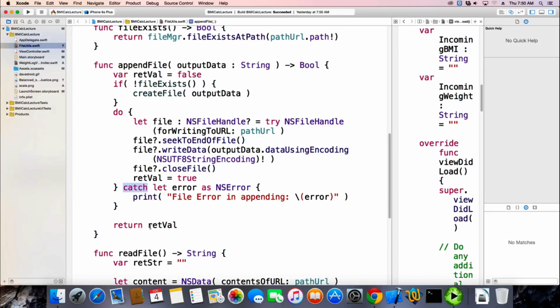And at this point, if the catch happens, what is retval equal to? False. False, because I set it up here. So I assume that it's false, and only if it does correctly do I set it to true, and then I return that value at the end.